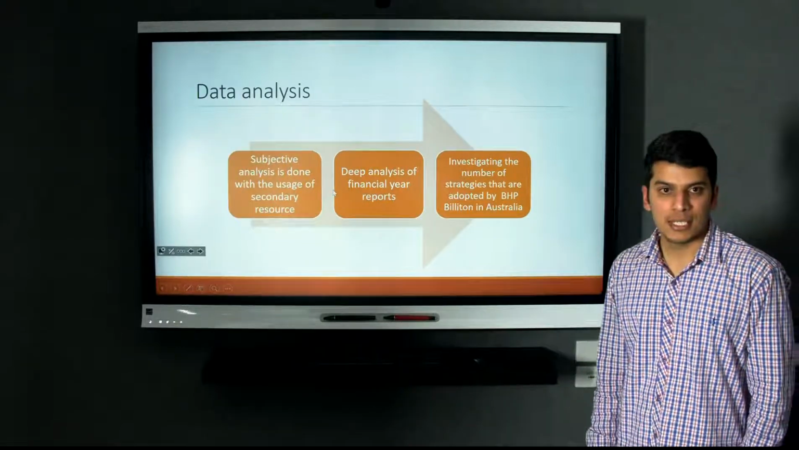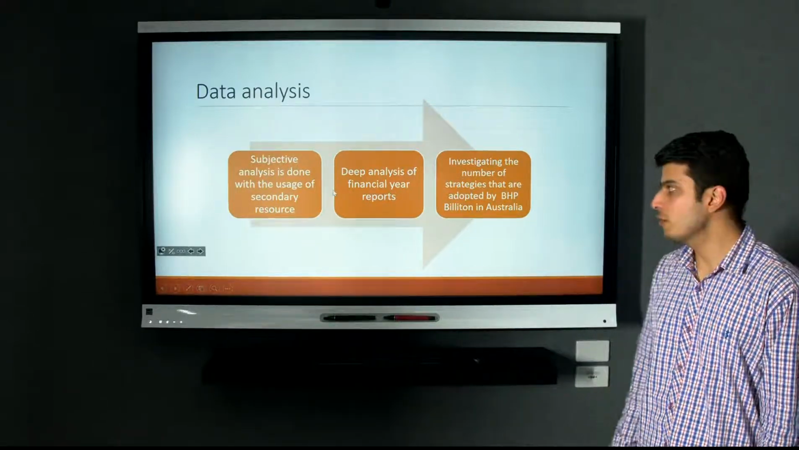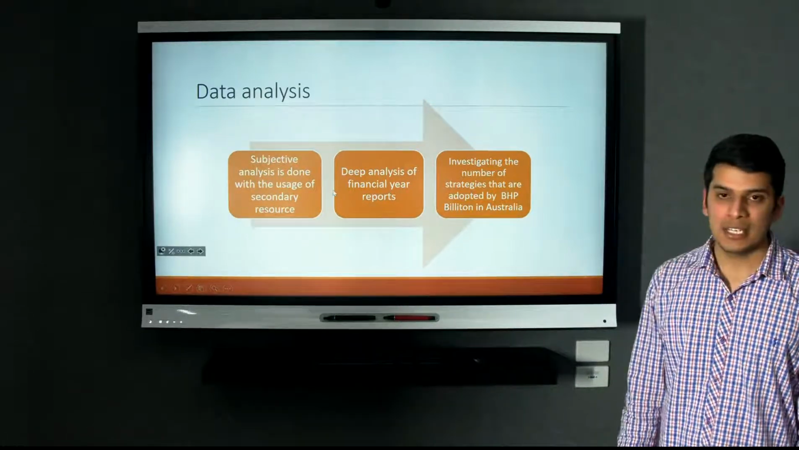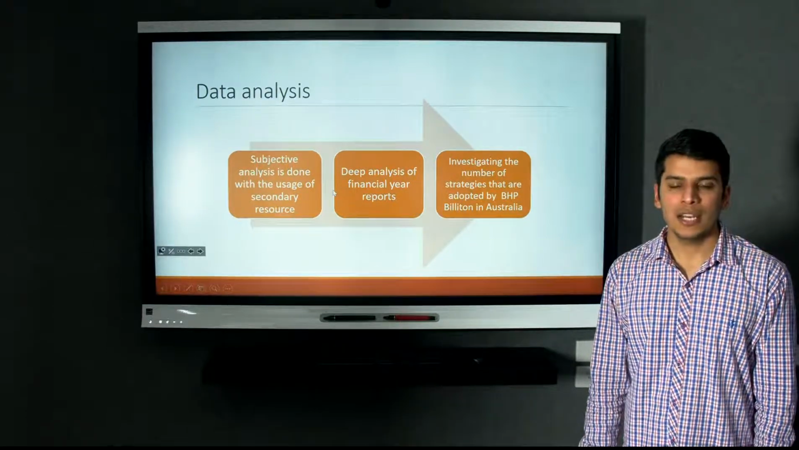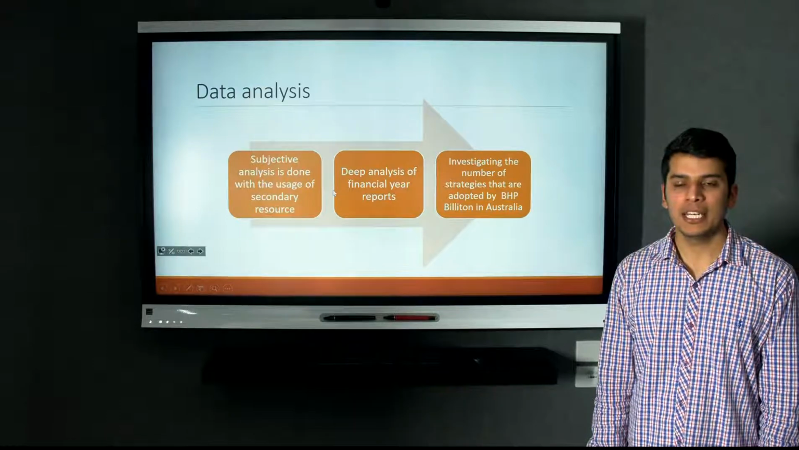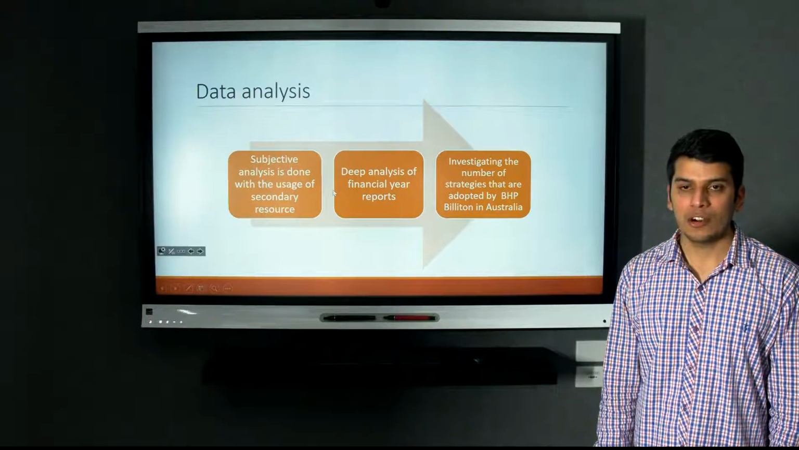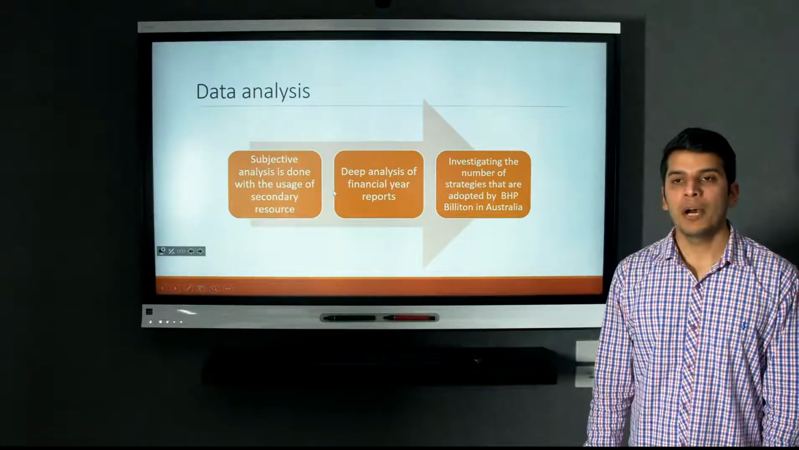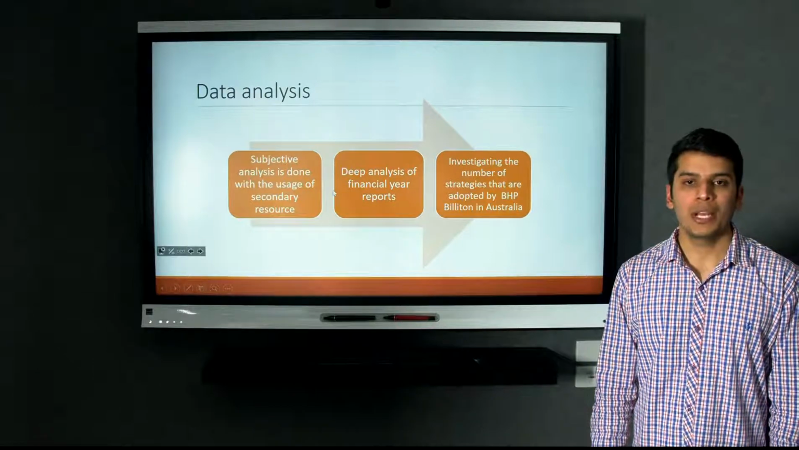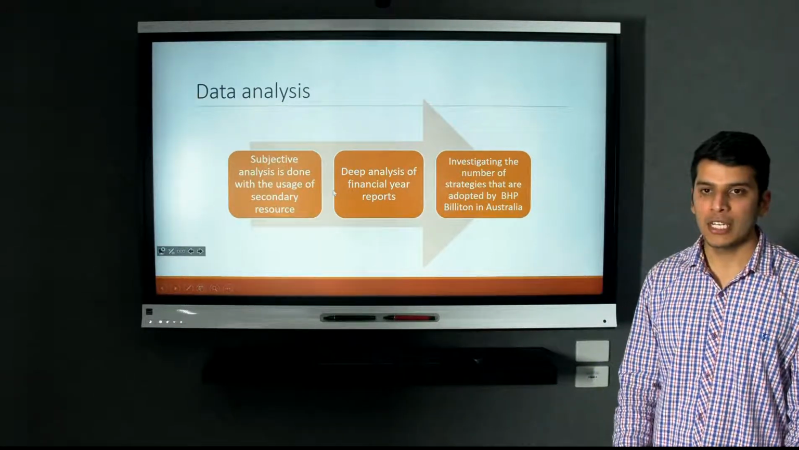Data analysis. The subjective analysis is done with the usage of secondary resources, deep analysis of the financial year reports, and investigating the number of strategies that are adopted by BHP Billiton in Australia. The report is significant enough to investigate the number of CSR strategies adopted by BHP Billiton in order to enhance the growth of their business and the sustainable development of Australia.